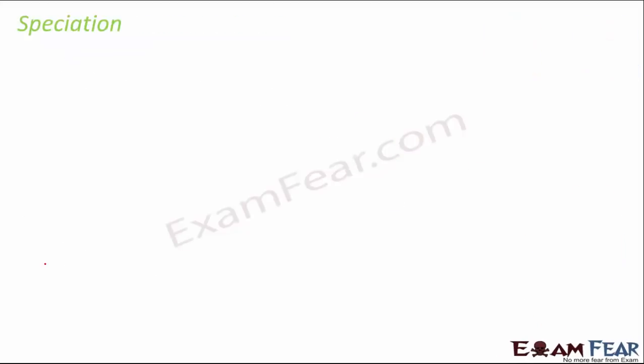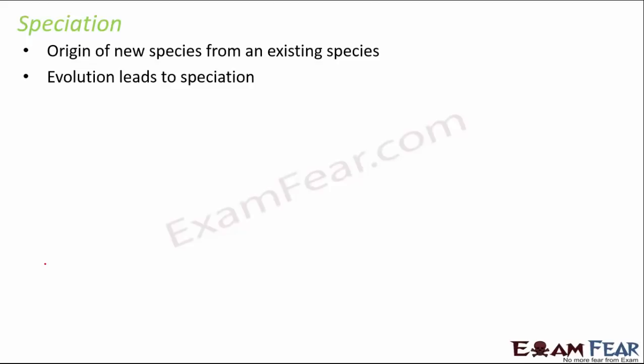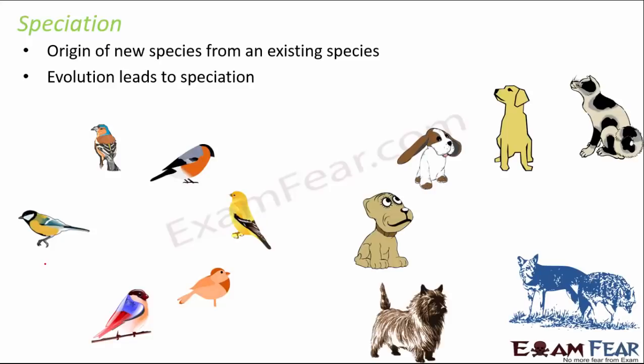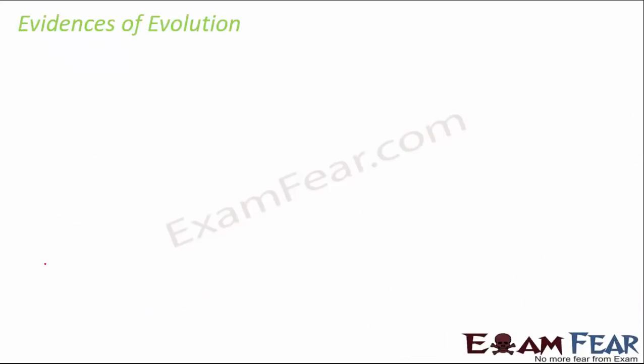Speciation, many times you are asked what it is. It is nothing but the origin of a new species from an existing species, and evolution leads to speciation. Now when you have small changes in an organism over a long period of time, those small changes sum up together to become a big change. In fact, sometimes it gives rise to a new species altogether. So that's speciation.